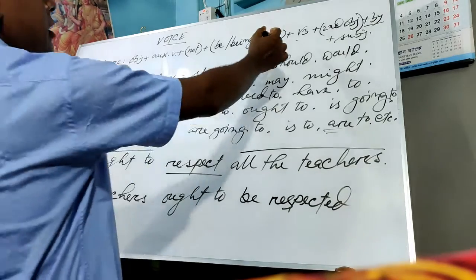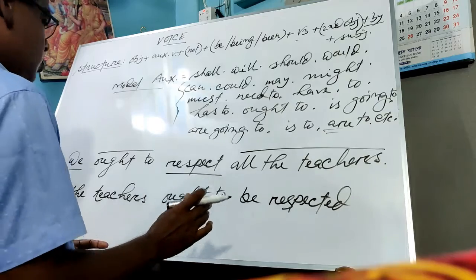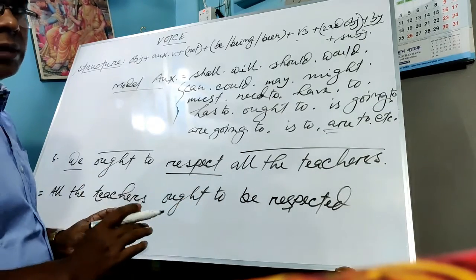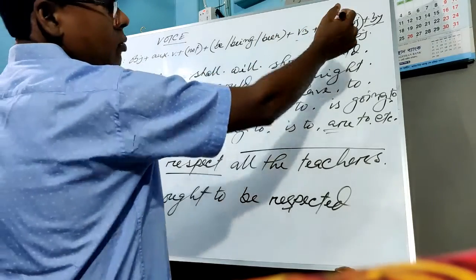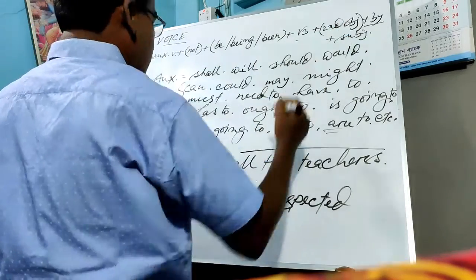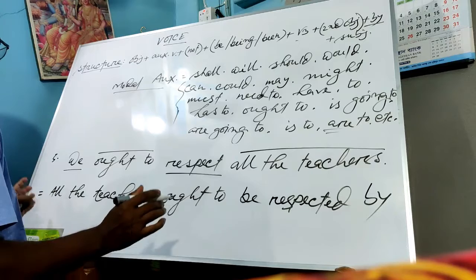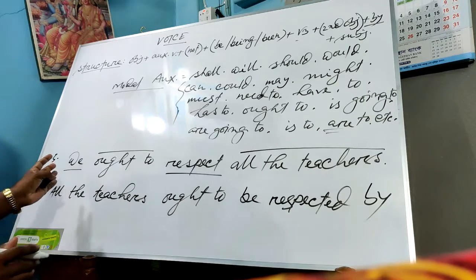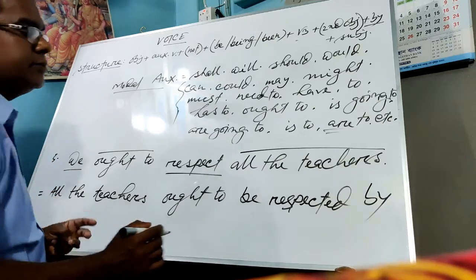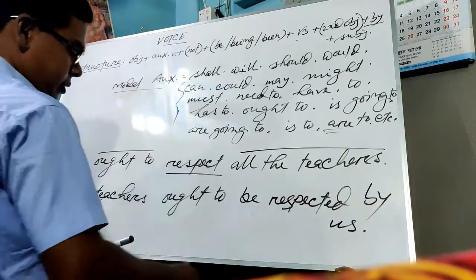After writing V3, you are allowed to write down the second object. But look here, students, there is no use of any kind of second object. As there is no second object, we will not write that. Okay? So omitting the second object, now we will enter into the next item, which is to use by. So now we will use here by. And finally we will change the subject. What is the subject here? The subject is we. So we know we should be changed into us. So this is the voice changing.